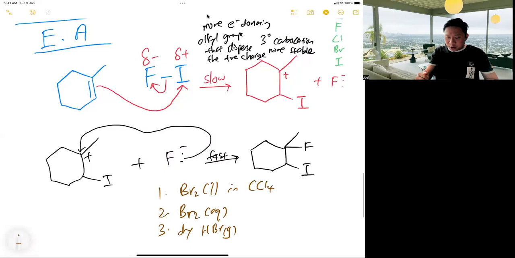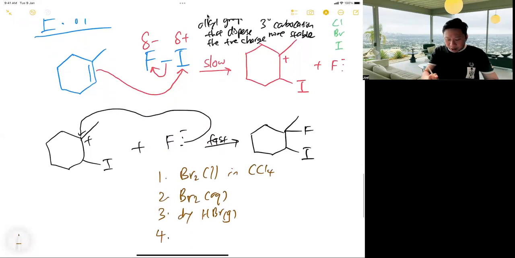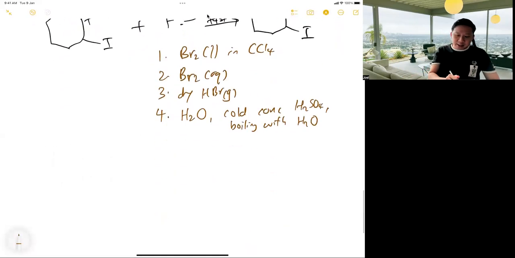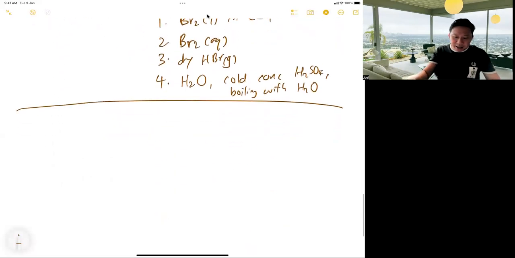All these are at room temperature, by the way. And the fourth one is the addition of water: cold, concentrated H2SO4, followed by boiling with water. Understand?